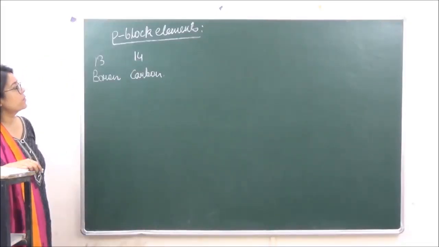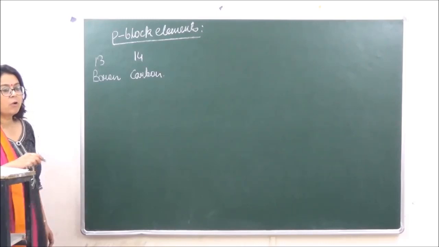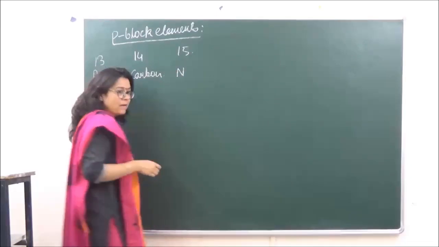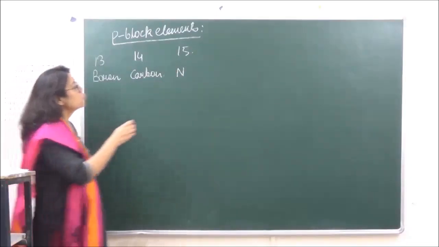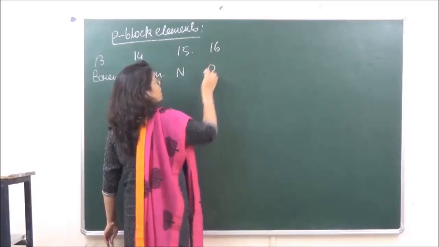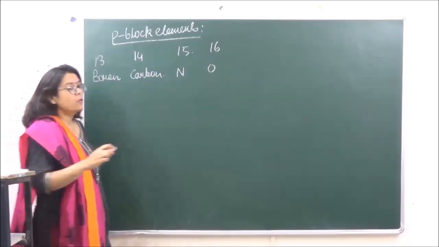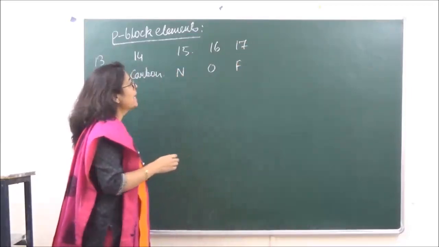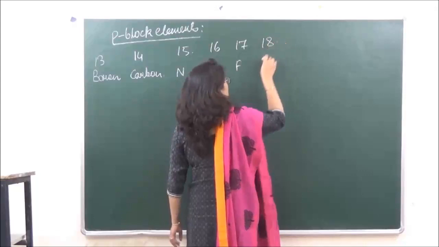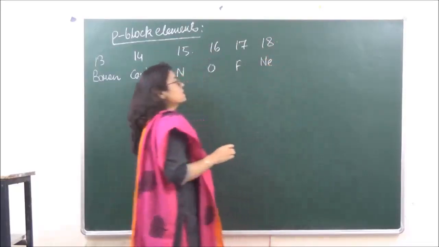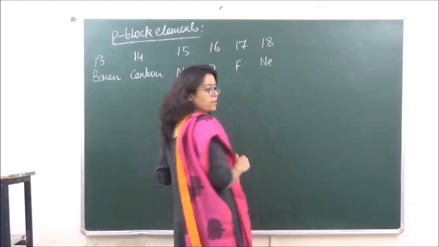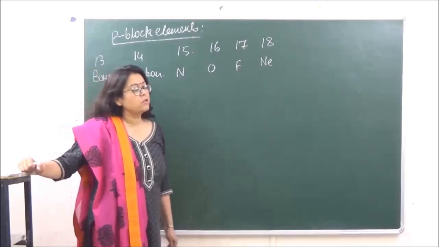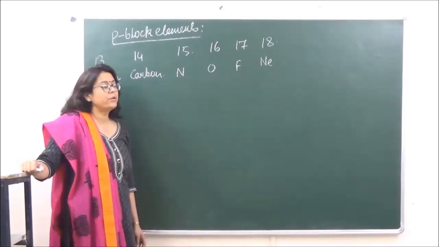In class 12, we are going to study starting from group 15. Group 15, which is the nitrogen family, with first member as nitrogen. Group 16, which is the oxygen family. Then group 17, halogens, starting from fluorine. And lastly, group 18, which is the noble gases, starting from neon. Okay. Now in this case, हम लोग helium को नहीं इसमें लेते हैं, because helium, the last electron is going to enter into S.